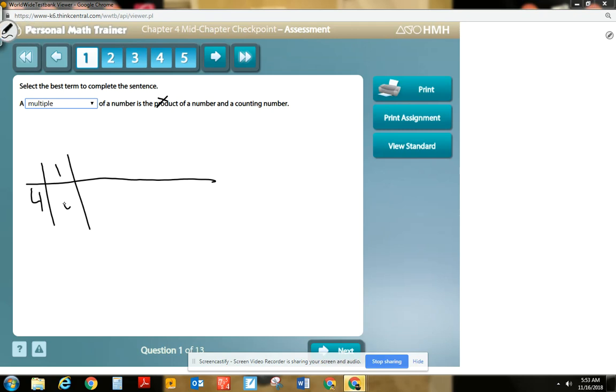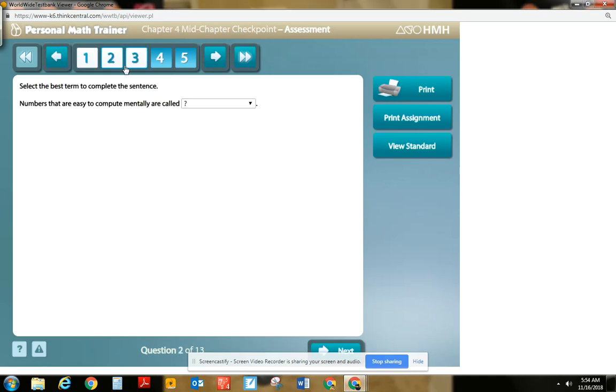So 4 times 1 is 4. 4 times 2 is 8. These are all multiples. These are all multiples of 4. Just make sure that with these vocabulary you read all the answer choices. All right, number 2.